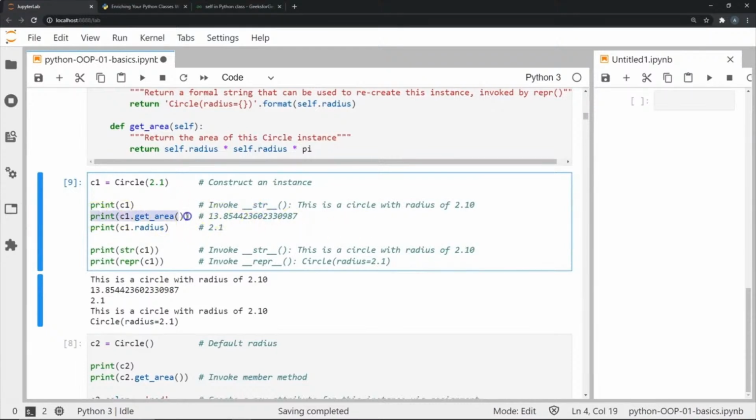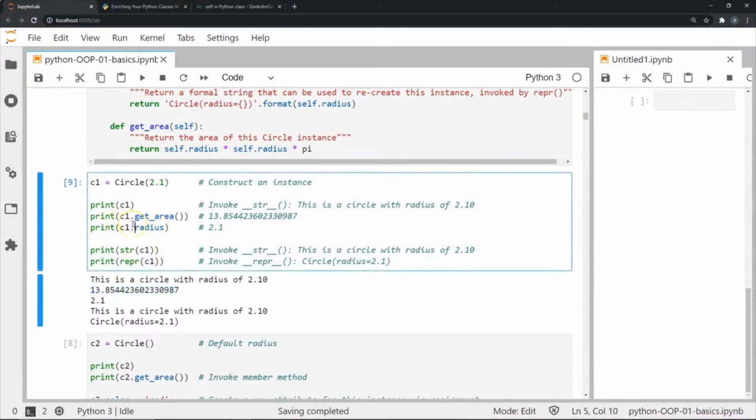Now in the next line, we say print c1.getArea. So this is going to print the value of what gets returned when we invoke the method getArea for this particular instance c1. So obviously in this particular instance, our radius is 2.1. So the getArea function should do pi times 2.1 squared. And the value is, as you can see here, some 13.85. So that is the area that we got.